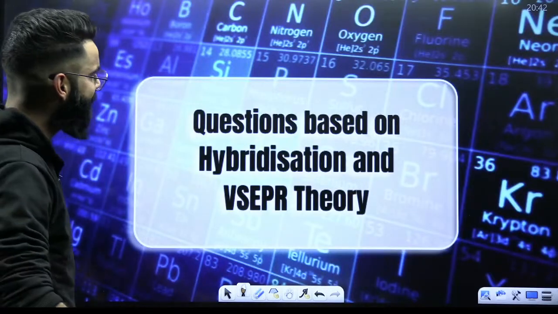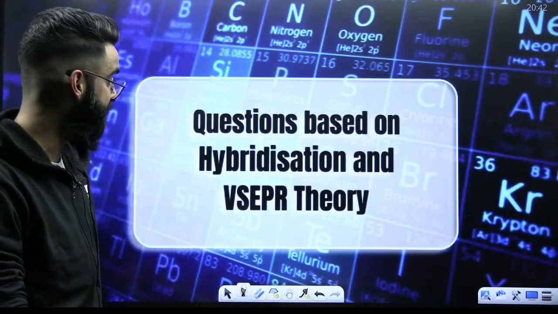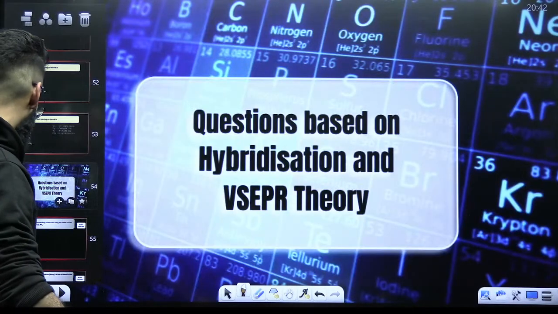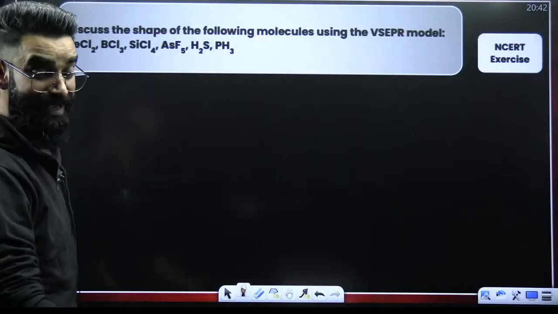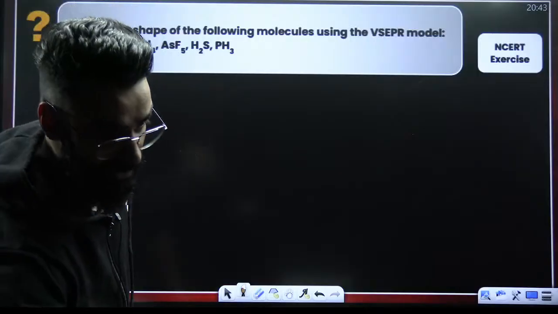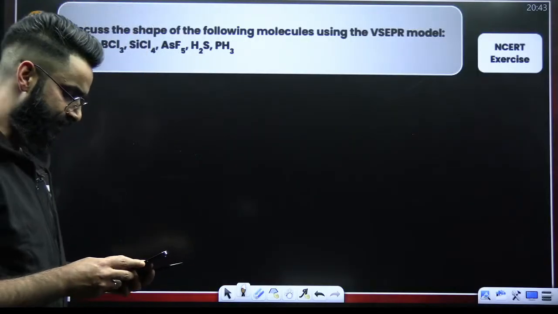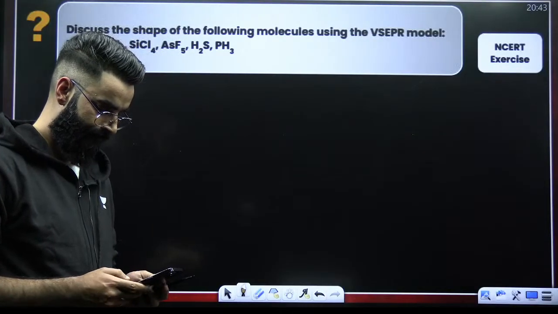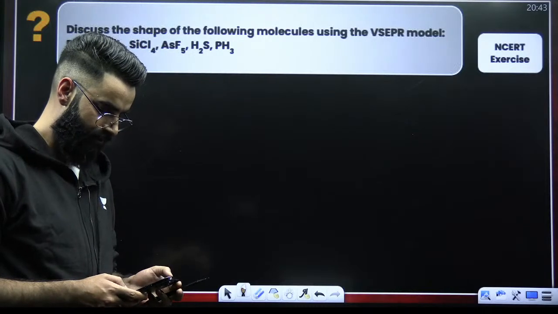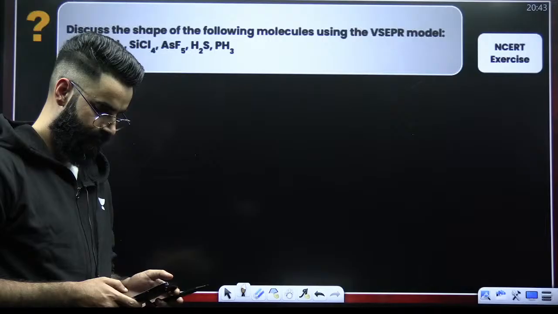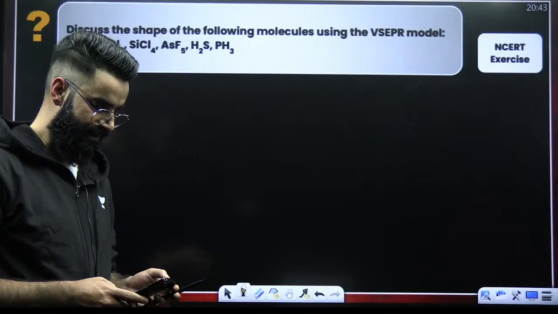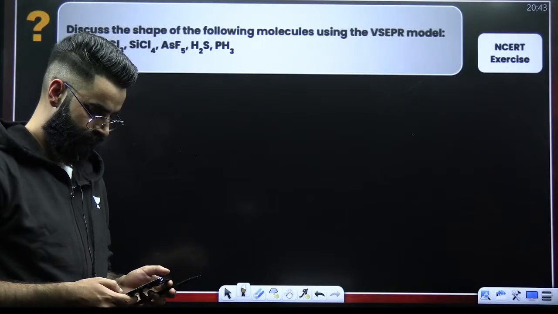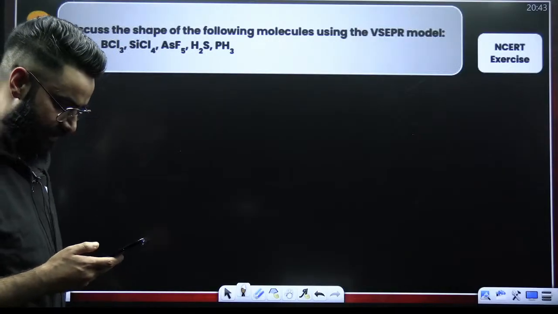Now, let's have a look at the questions which have been asked from the topic hybridization and VSEPR theory. The first question is your NCERT exercise question. Check it out quickly and let me know the answer, everybody in the chats.